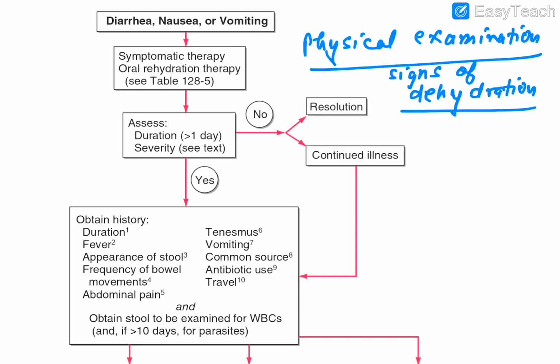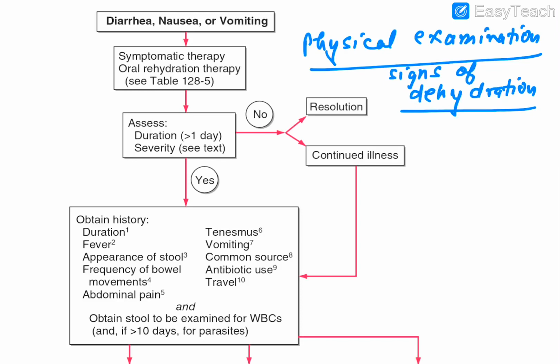Whereas in moderate dehydration, there is an orthostatic fall in blood pressure, a fall in blood pressure according to posture, and sunken eyes. In children there is also a sunken fontanelle, which you can observe. Then, what are the features of severe dehydration?